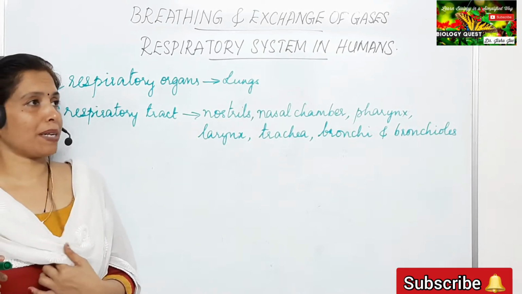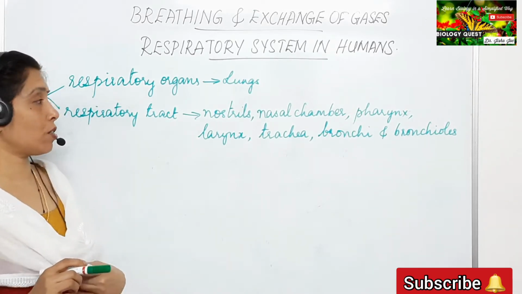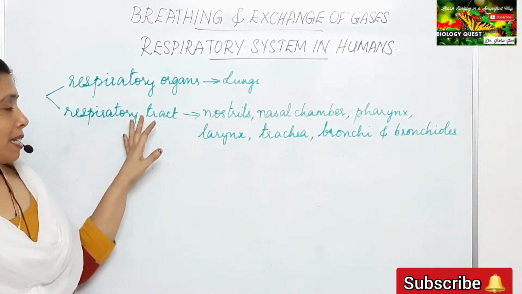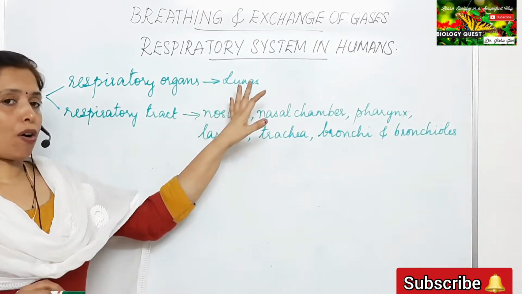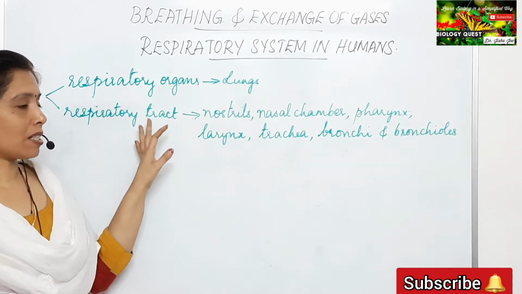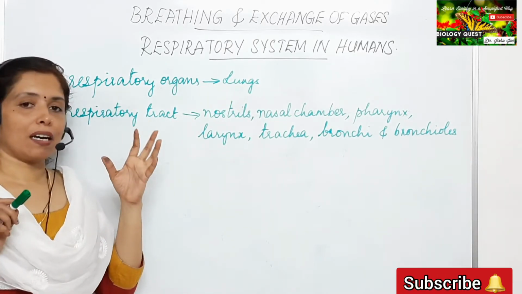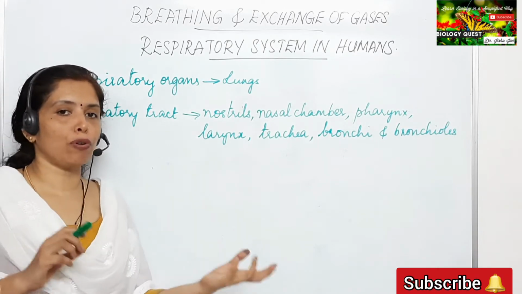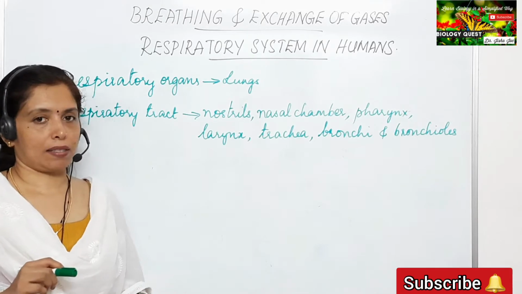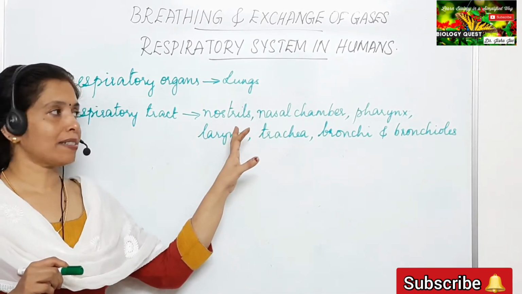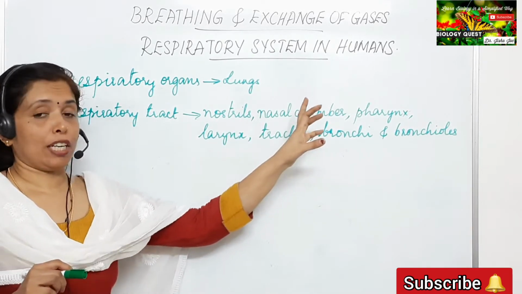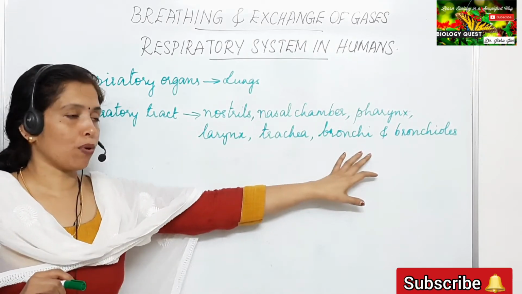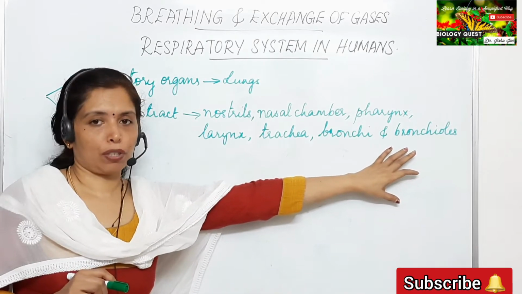Okay, so the respiratory system in humans consists of two components. They are the respiratory organs and the respiratory tract. Respiratory organs are the lungs. Respiratory tract is the passage through which the air has to flow in order to reach the lungs. These include the nostrils, the nasal chamber, the pharynx, larynx, trachea, bronchi, and the bronchioles.